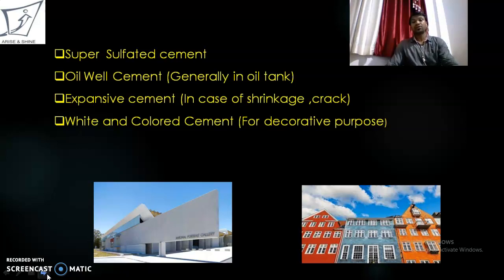Oil well cement. Oil well cement is generally used in oil tanks. Expansive cement is used in case of shrinkage, and wherever cracks are there, expansive cement can be used. And the last type of cement is white and colored cement. Generally this kind of cement is used for decorative purposes, to give aesthetic beauty to the structure, that is the external appearance of a structure.